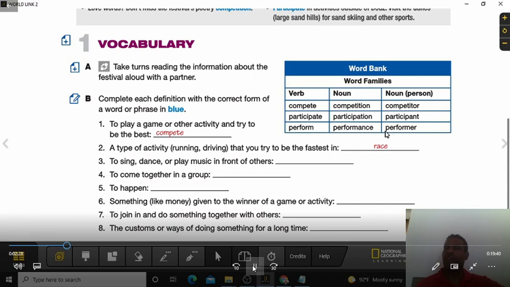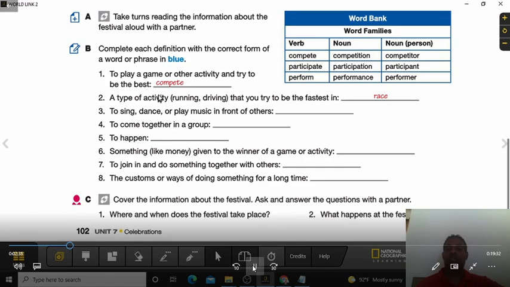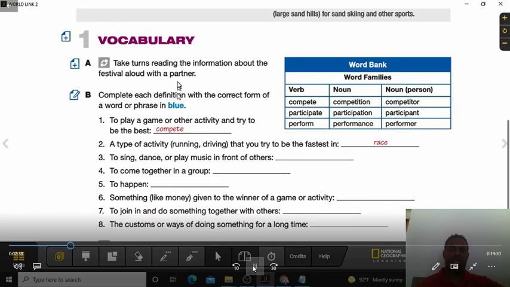It could be. On B, it says complete each definition with the correct form of a word or phrase in blue. So you need to check the phrases that we have here in blue: take place, gather, traditions, compete, prizes, races, competition, participate, perform. And in your book, you complete those things with the words that we got here.